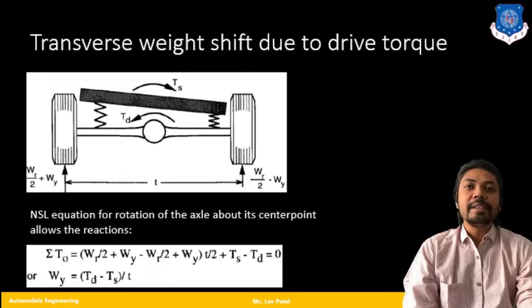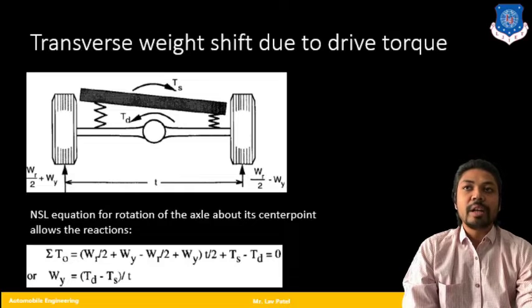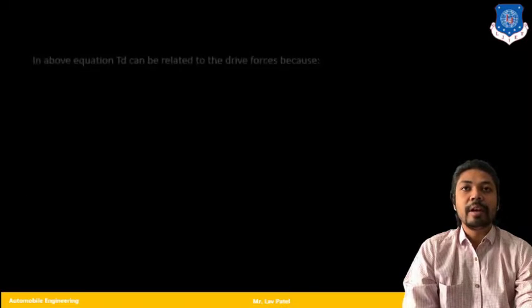The plus sign is there because the direction of that torque is clockwise, while for the driving torque TD we have taken a negative sign, minus TD, equal to 0. From that we will get the WY value.